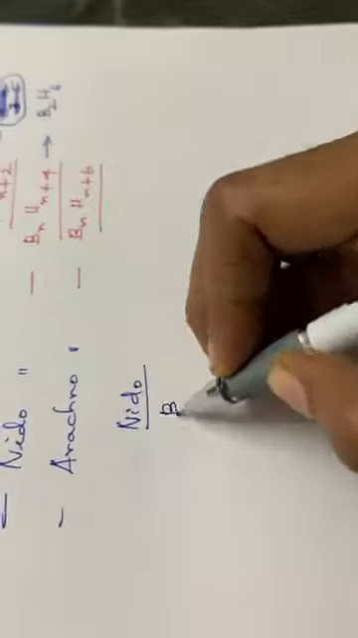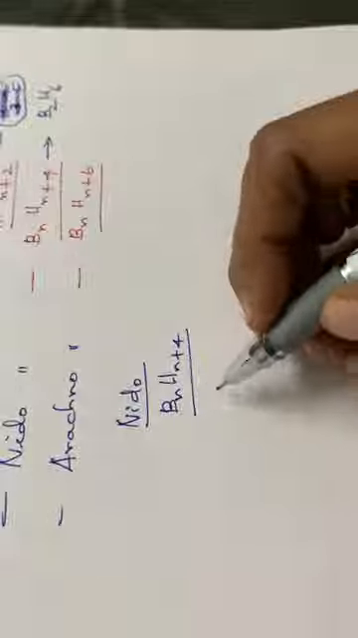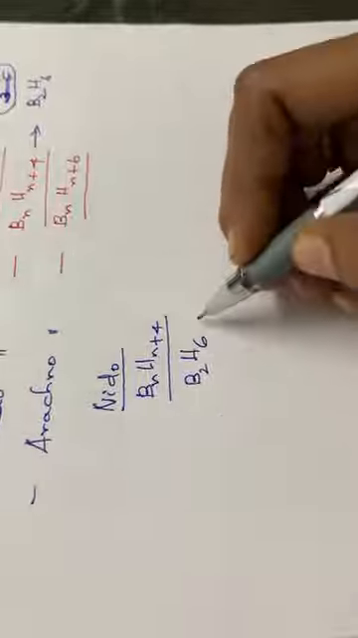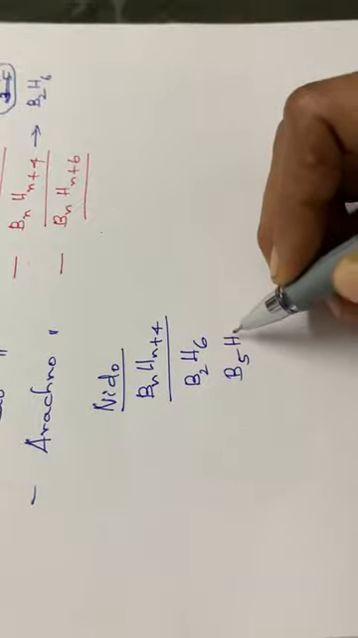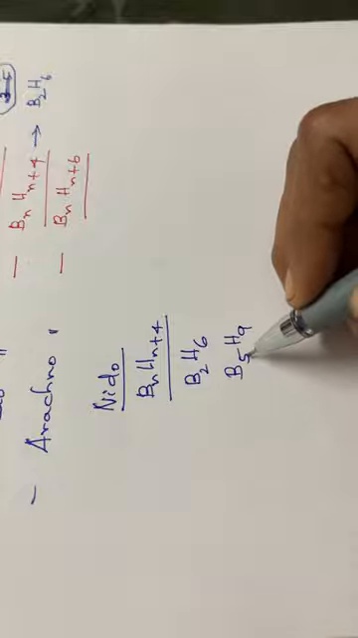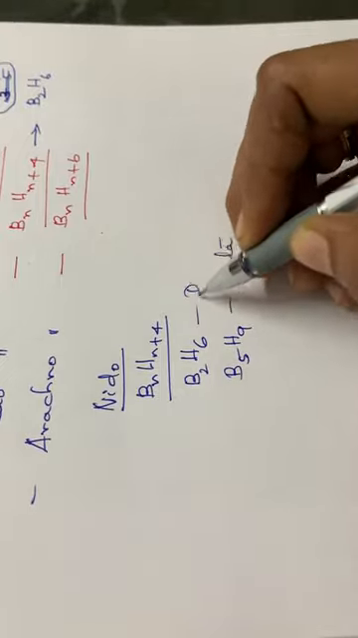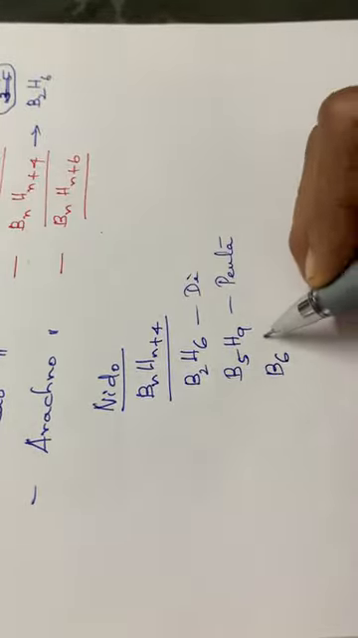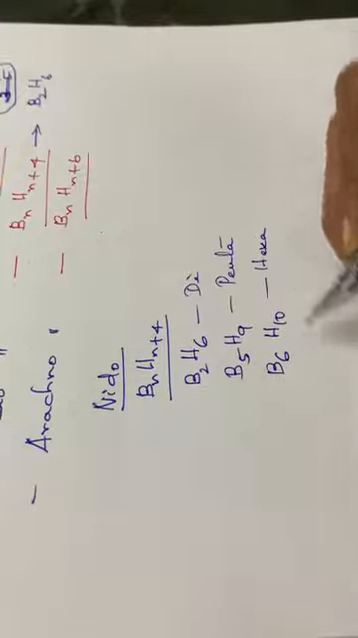Nidoboranes, BnHn plus 4. The first one, the smallest one, is diborane, B2H6. Then comes B5H9, that is pentaborane, with 5 boron atoms. So this is diborane and the second one is pentaborane. And then B6H10, 6 plus 4. That is hexaborane. Like that it goes on.